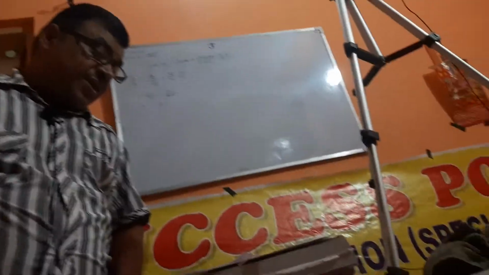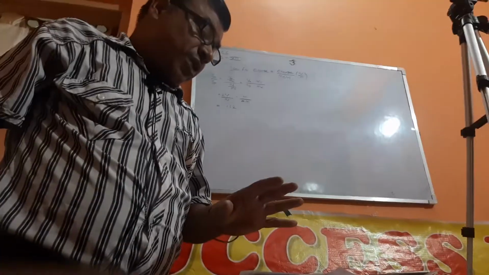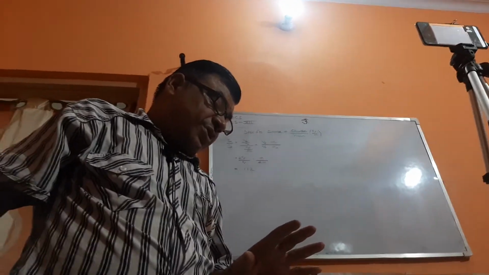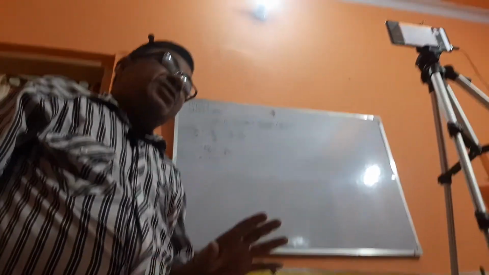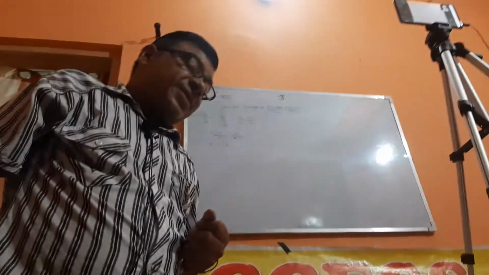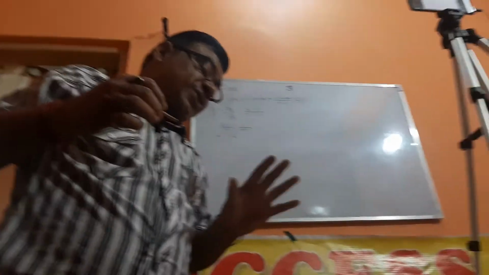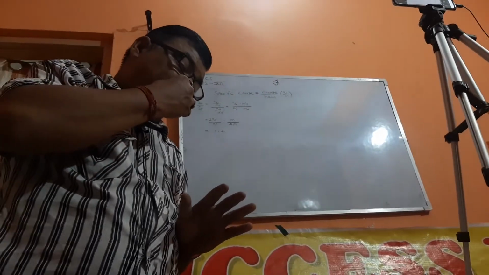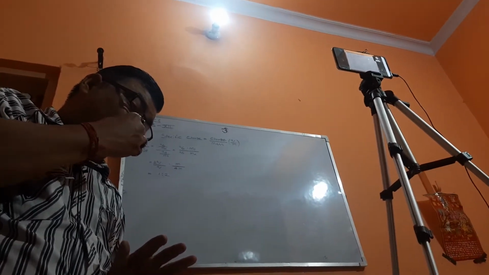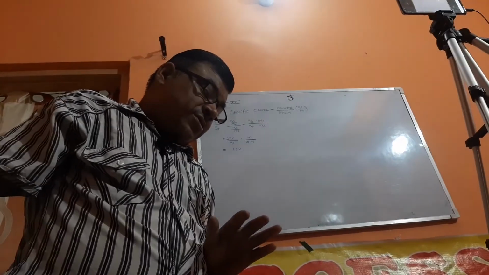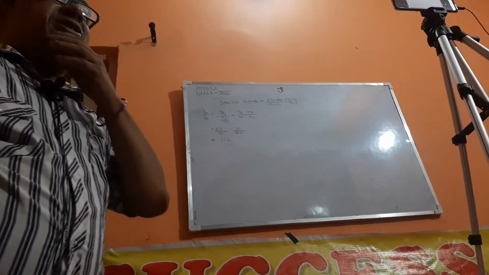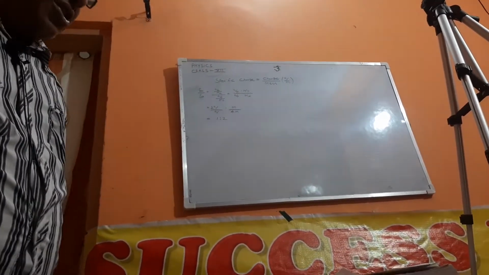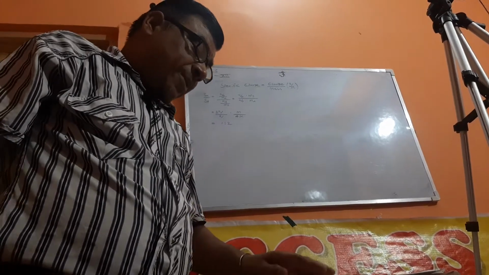Question number 12. The de Broglie wavelength of a particle of mass... You have done this question very correctly and you have sent the solution also. I have seen this question. Tell me once again the answer. Your answer was correct. What answer did you give? H into 10 raised to 6. Correct, 10 raised to power 6 into h. I have seen your solution also, and that was correct.